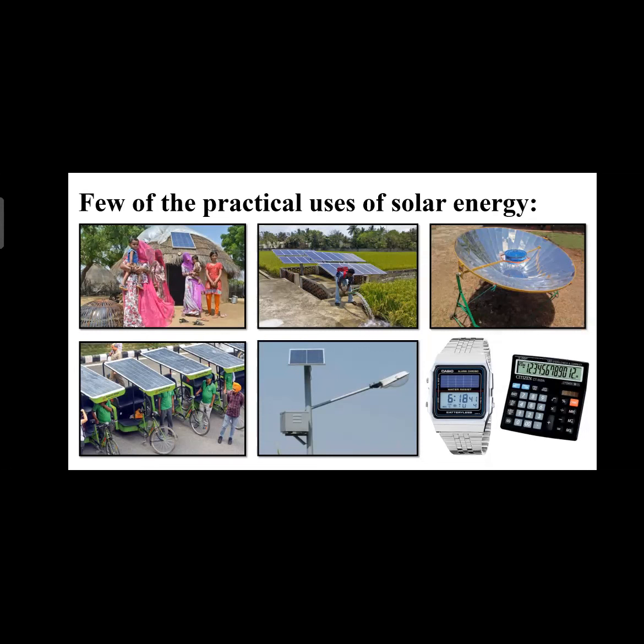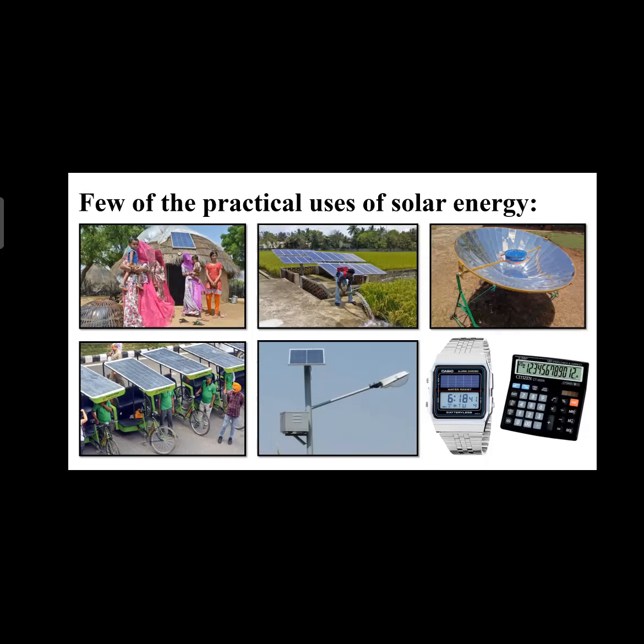In the third image, we see the use of concentrating solar power. In this image, an arrangement is made to concentrate the heat onto the vessel placed at the middle, so that the heat falls on this vessel and heats it. And when we keep something in this vessel, it gets heated up.